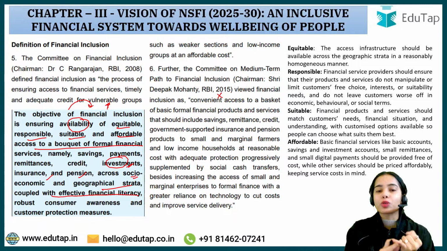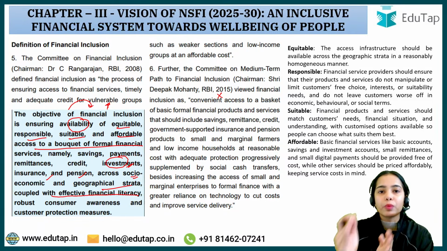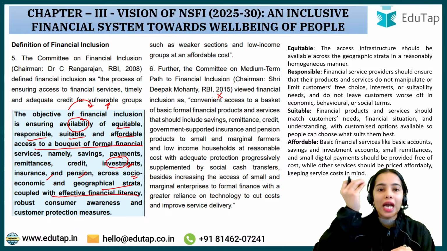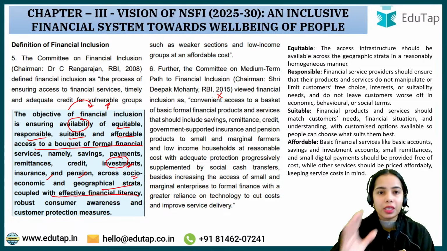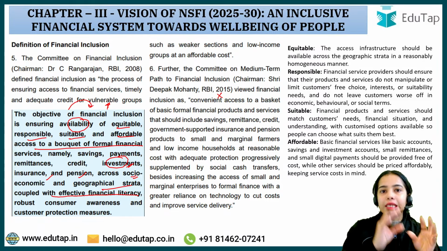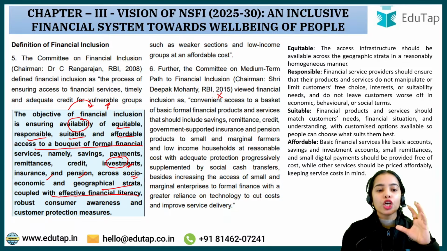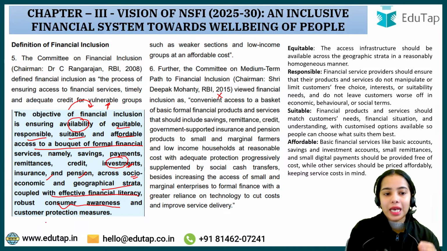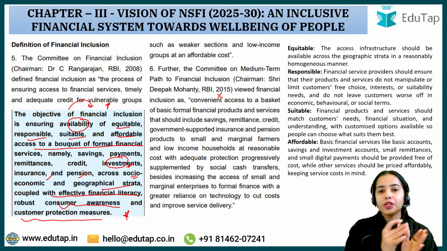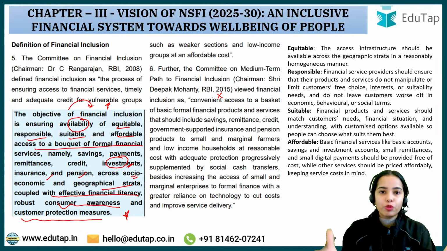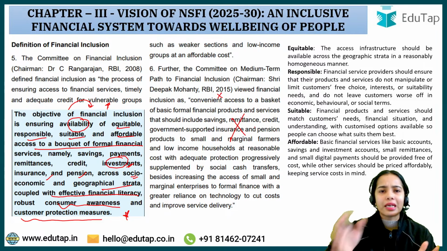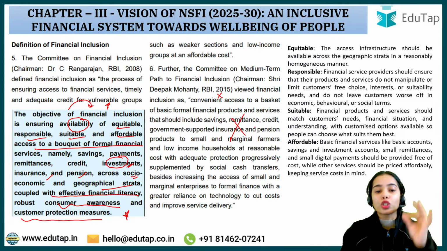So now we also have to focus on financial literacy, because financial literacy promotes financial discipline. If the people are financially literate, the people know that if they want to have a stable life in the future after the retirement, they need to have pension facilities, they need to have insurance for their risk mitigation. So effective financial literacy leads to financial discipline. Robust customer awareness and customer protection measures. So you can understand that in 2025-2030 there is further improvement in the idea of the financial inclusion. It is not only about providing savings, remittances, credit facilities, insurance and pension facilities. It is also about effective financial literacy, customer awareness, customer protection.